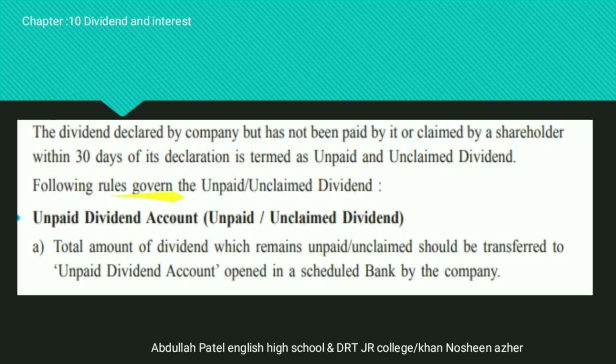So what are the rules the company has to follow related to the unpaid and unclaimed dividend? First point, the total amount of the dividend which remains unpaid or unclaimed should be transferred to a particular account. That account name is unpaid dividend account, which is opened by the company in a scheduled bank.